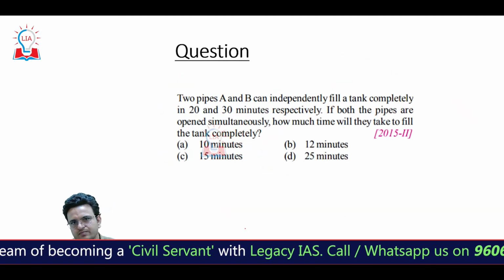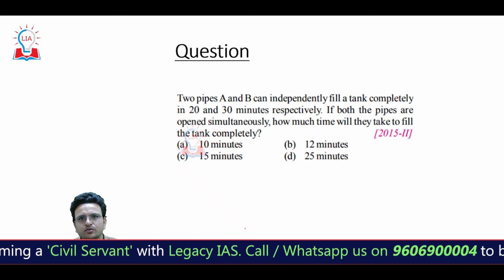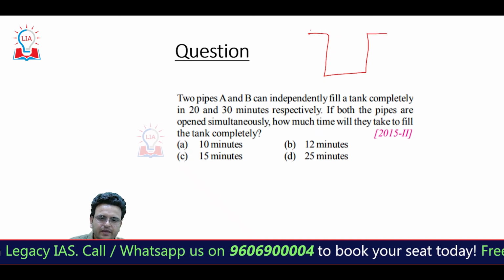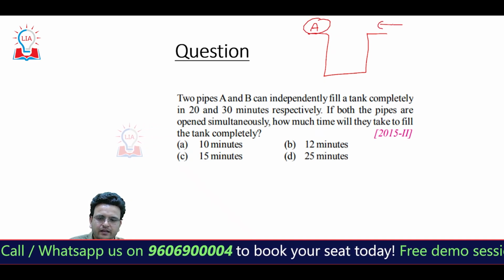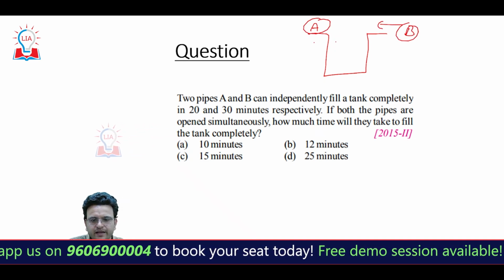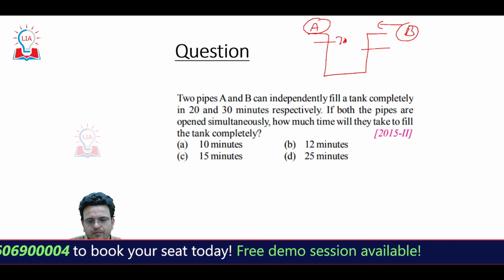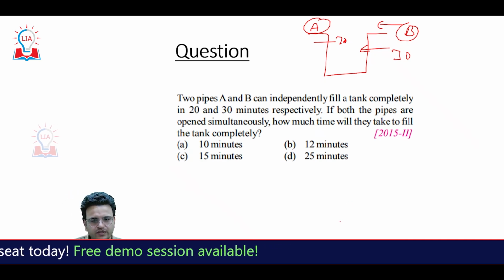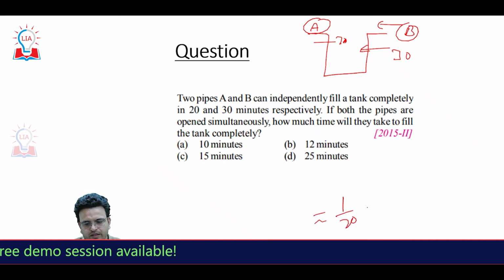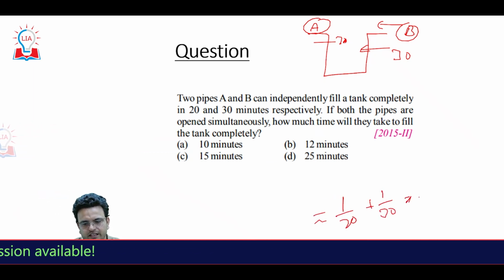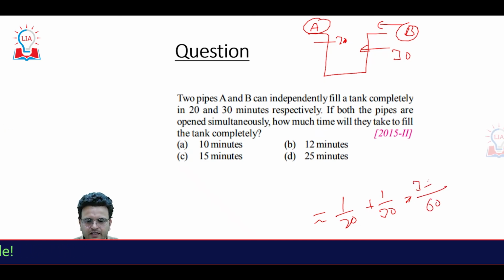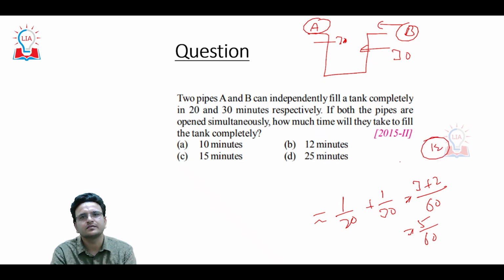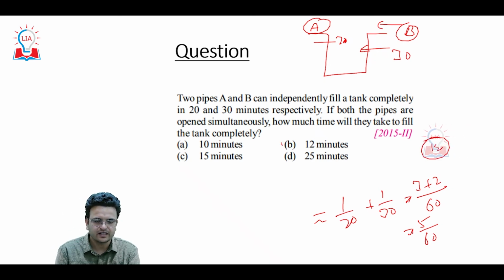This is a very simple question, and such type of question we should not miss in the real exam. Here we have pipe A and pipe B. Pipe A can fill the tank in 20 minutes, pipe B can fill it in 30 minutes. So how much time will both pipes take to fill this particular tank? So 1 upon 20 plus 1 upon 30, LCM 60, it becomes 3 plus 2, 5 upon 60, which is 1 upon 12, so 12 minutes. Hope this is a very simple question.